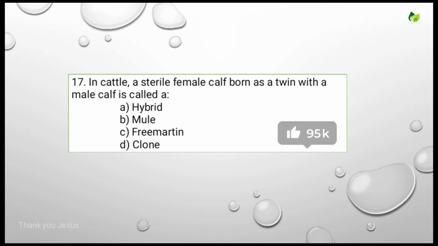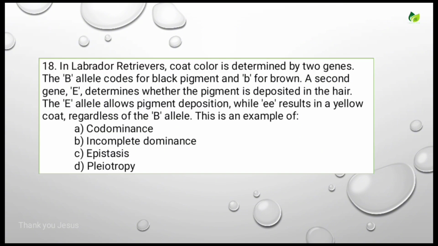In cattle, a sterile female calf born as a twin with a male calf is called as. Options are hybrid, mule, free martin, clone. So that is called as free martin. Let's see the next question.